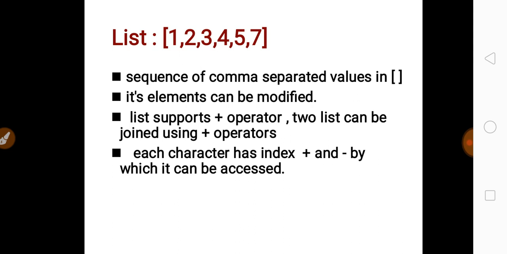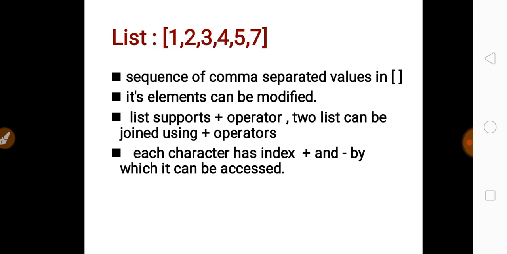Our another data type is the list. List is a very simple thing, that is a sequence of items separated by commas, and you can mix different data types in the list. That means you can have a list with a mixture of strings, numbers and other values. Just remember one thing, each element in the list must be separated by a comma, and it must be given in square brackets. Its elements can be modified. You can change any element of the list.